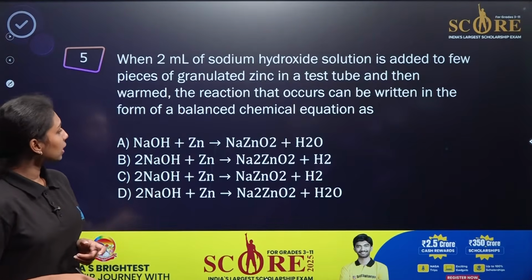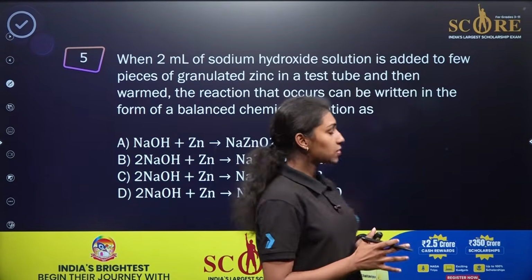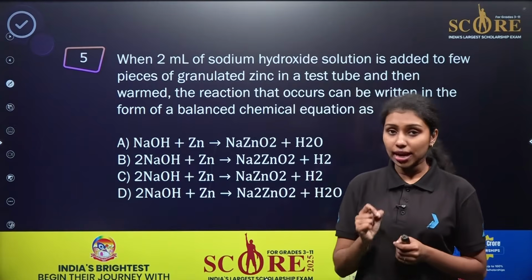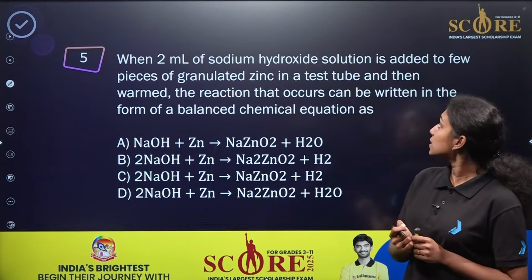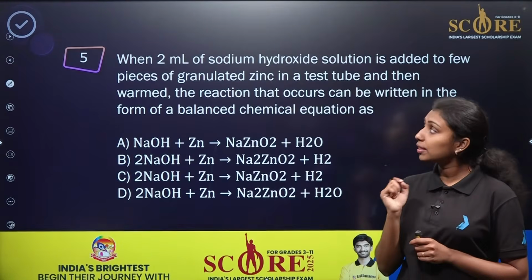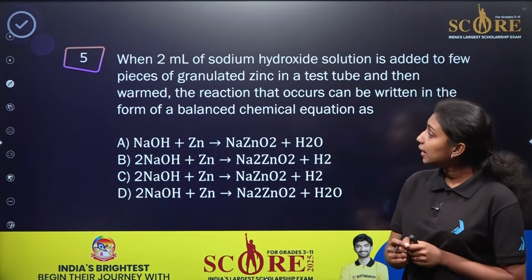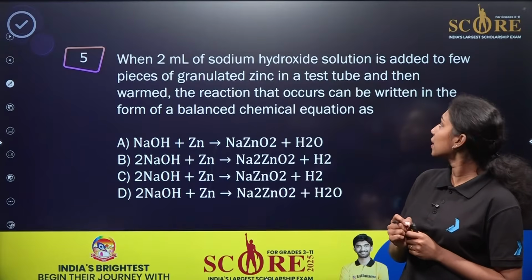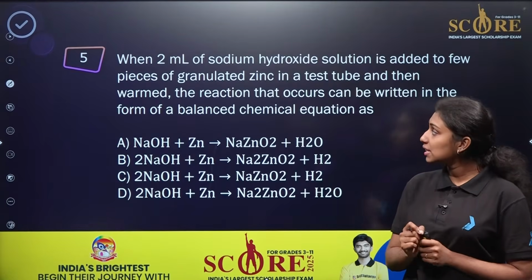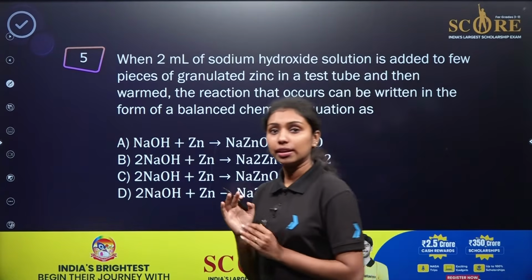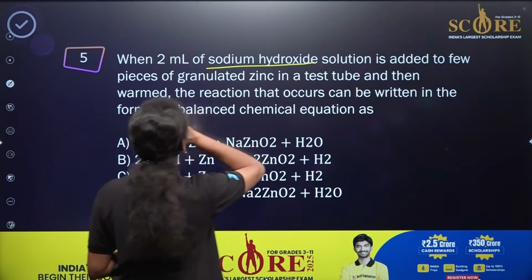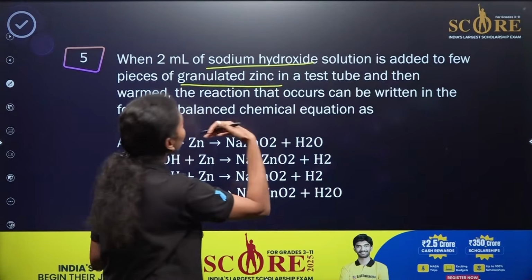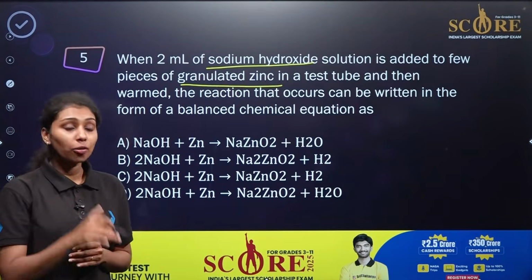Now we are moving to the next question. Again, the question is based on the chapter of chemical reactions and equations. When 2 milliliters of sodium hydroxide solution is added to a few pieces of granulated zinc in a test tube and then warmed, the reaction that occurs can be written in the form of a balanced chemical equation as. Read the question carefully. Treatment of sodium hydroxide with zinc granules, right? If you are treating sodium hydroxide, NaOH, with zinc, what will be the product formed here?